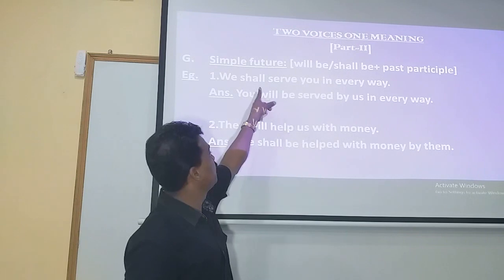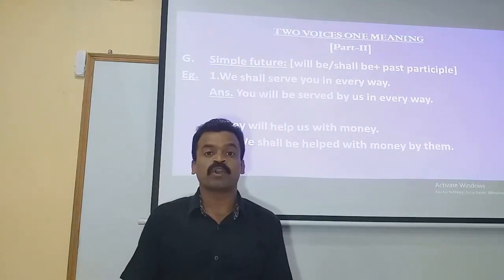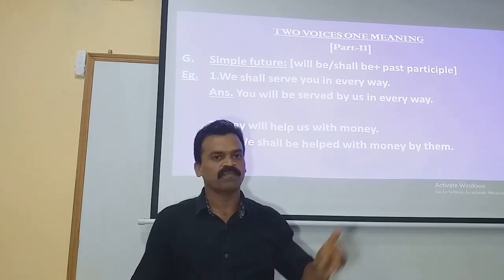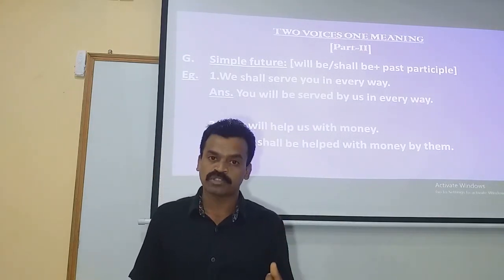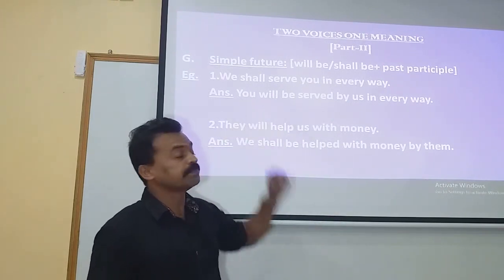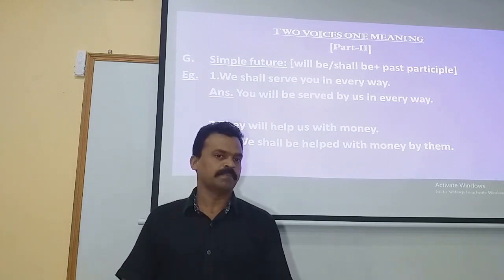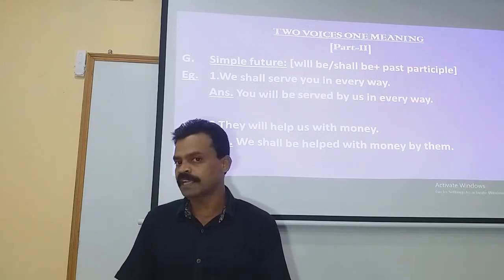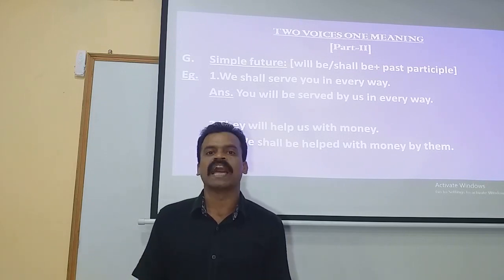That is why we made use of shall here, because the subject was we, the personal pronoun of first person plural. And here it turned to be will, because the subject over here is you, which is the personal pronoun of second person. With the personal pronoun of second person as well as third person, we make use of will and not shall.